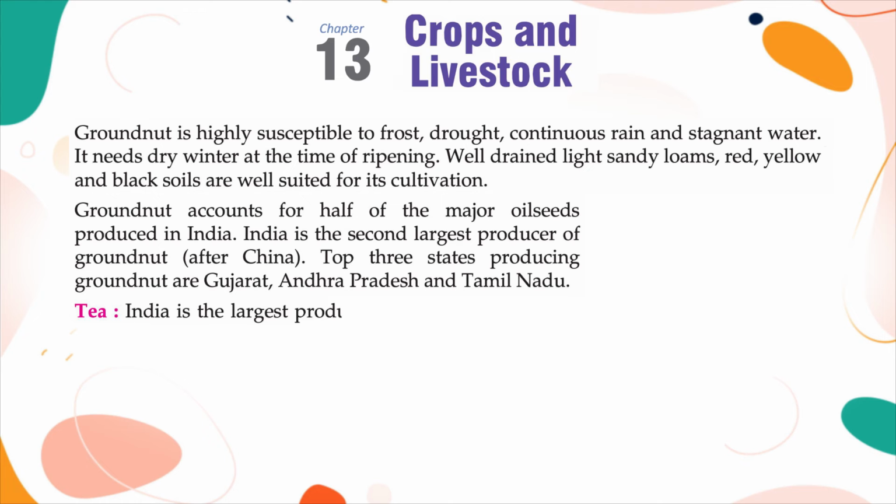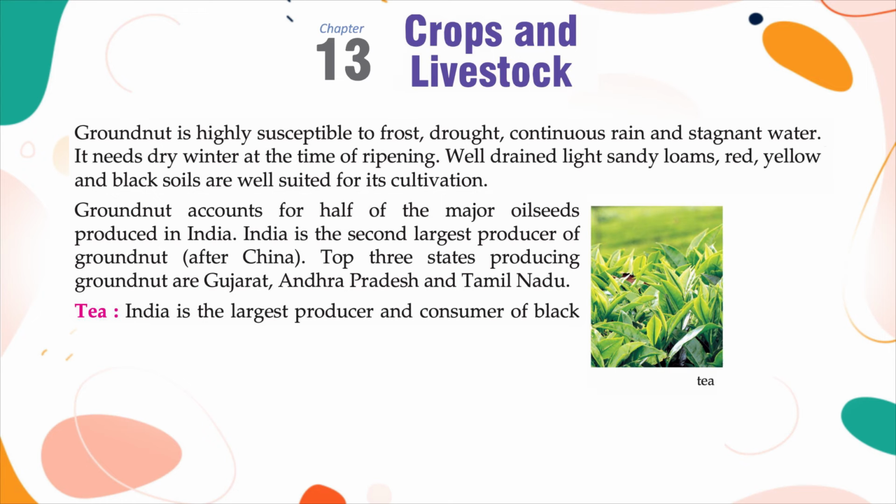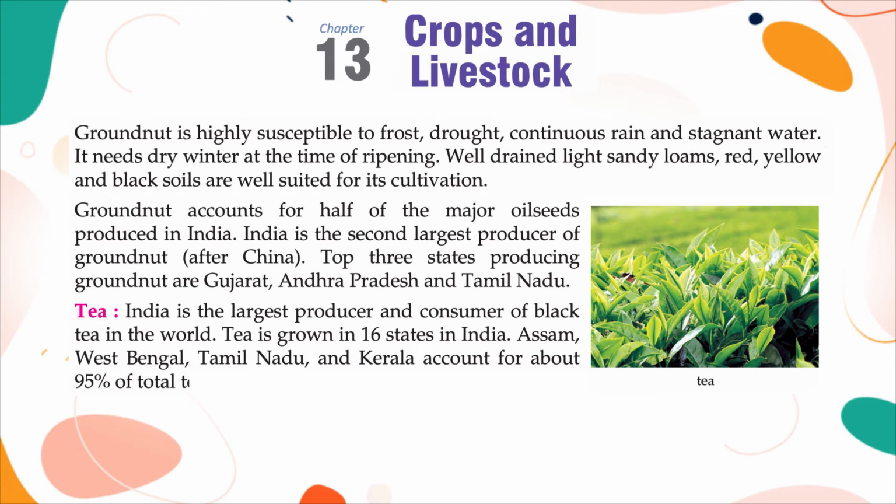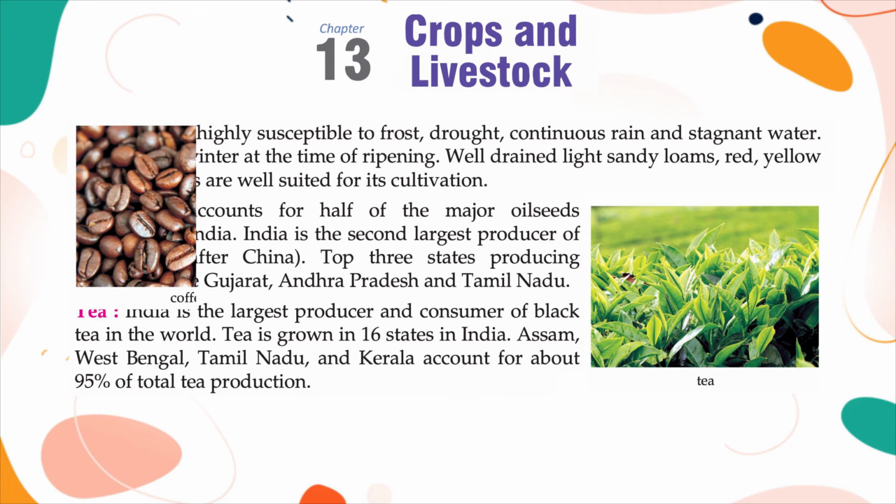Tea. India is the largest producer and consumer of black tea in the world. Tea is grown in 16 states in India. Assam, West Bengal, Tamil Nadu and Kerala account for about 95% of total tea production.